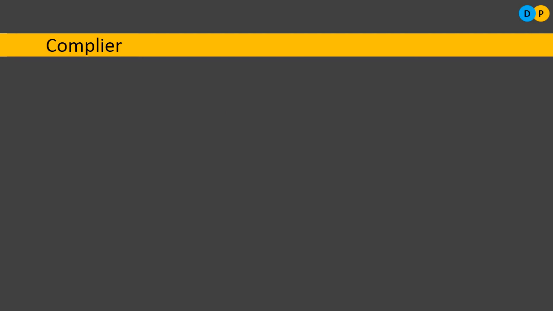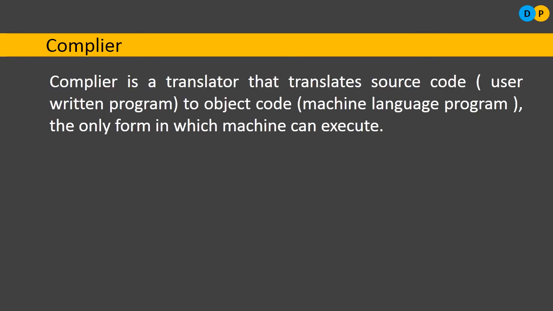Next software is compiler. Just like assembler, it is also a system software. It will be used to convert or translate high level language to machine level language. Okay, so what is a compiler? Compiler is a system software. It converts high level language, that is source code, to an object code, that is 0 and 1. So that is the actual task of the compiler.